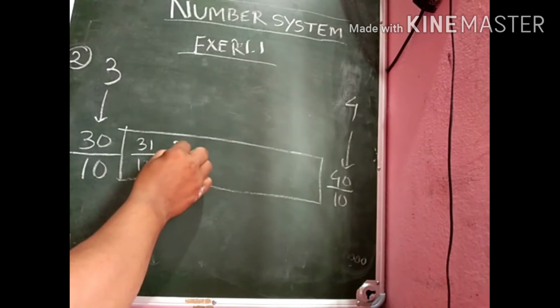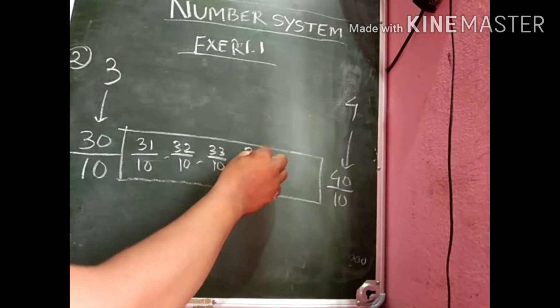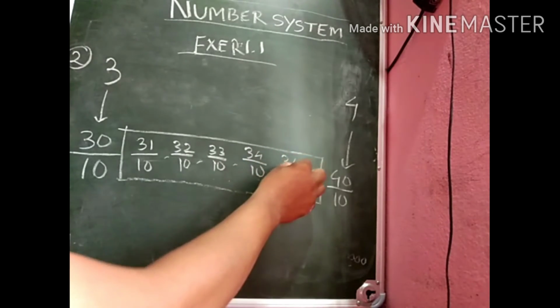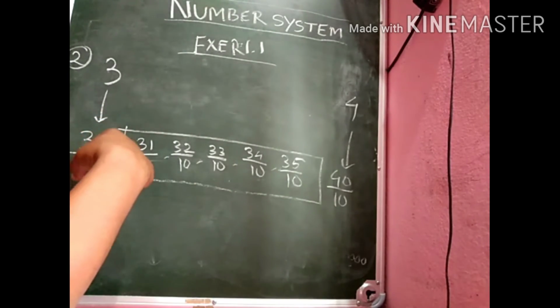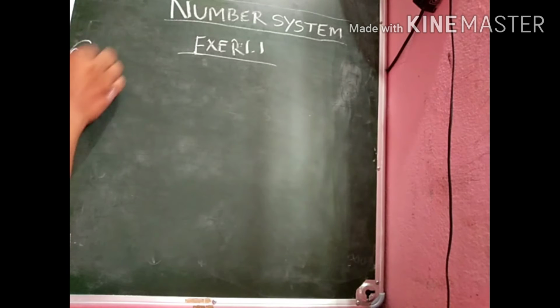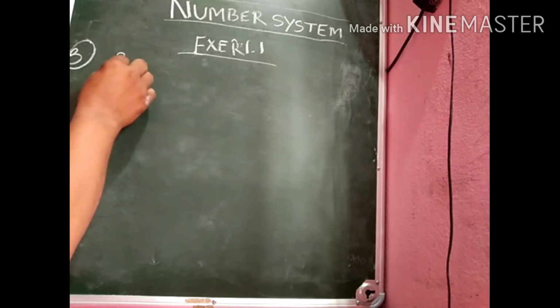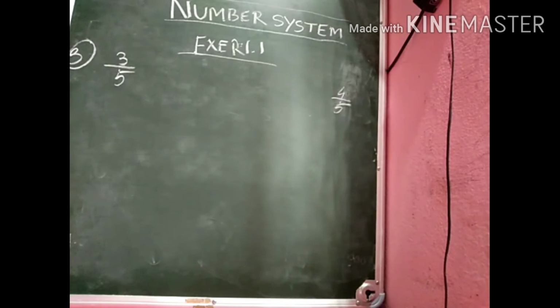So 31 by 10, 32 by 10, 33 by 10, 34 by 10, 35 by 10. These are the 5 numbers which lie between 30 by 10 and 40 by 10, that means 3 and 4, because 30 by 10 represents 3 and 40 by 10 represents 4. Okay. Then move to question number 3. Question number 3 states that we have to find 5 rational numbers between 3 by 5 and 4 by 5.